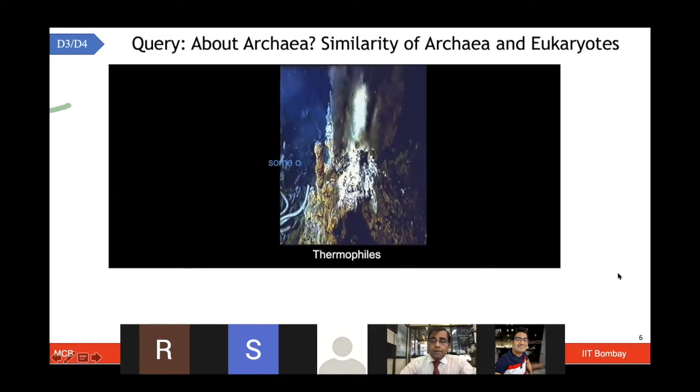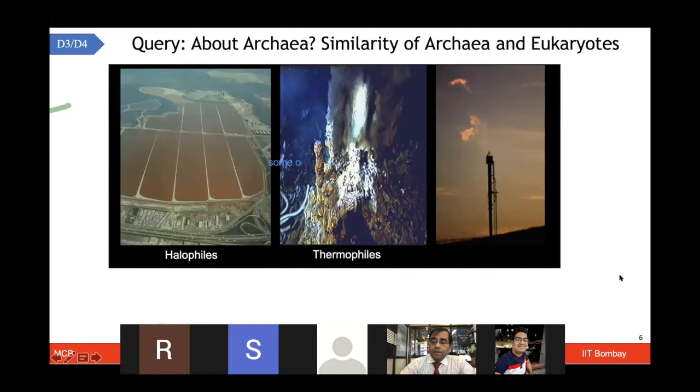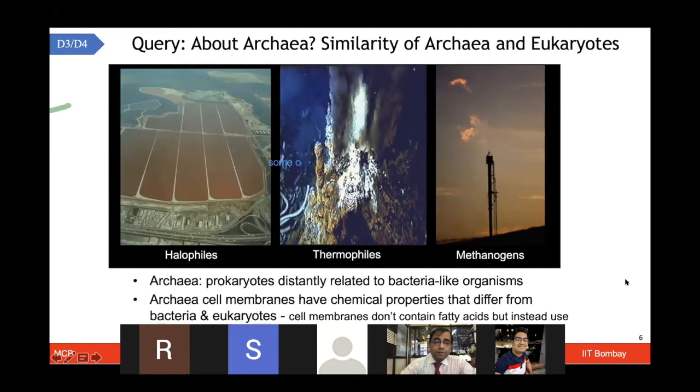All right. Some queries were there regarding what these archaea are and how they are similar to eukaryotes. I just thought to give a little bit more idea about the archaea. As we discussed in the previous lecture, archaea are prokaryotes, bacteria-like organisms, but they have special abilities to withstand very extreme environments, right?